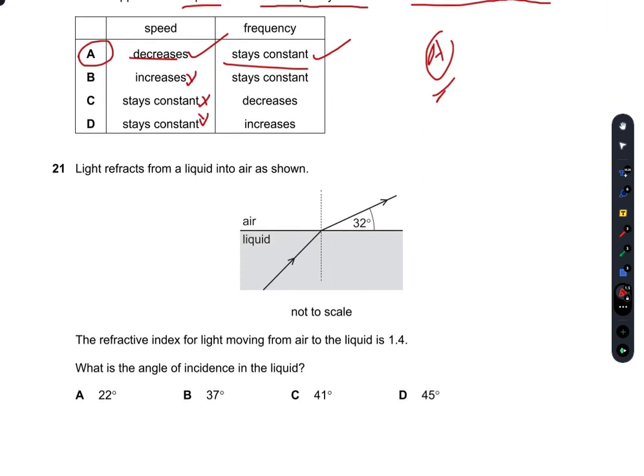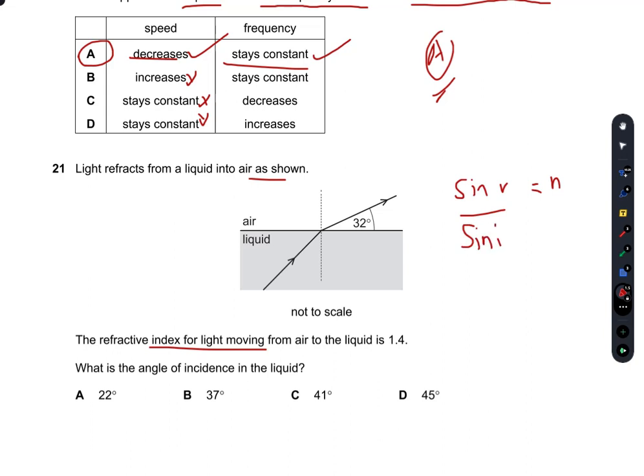So in the 21st MCQ, you can see that light refracts from liquid into the air as shown here. The refractive index for light moving from air to the liquid is 1.4. So what is the angle of incidence in the liquid? We have been given the refractive index, which is 1.4. For refractive index, we have the formula sine angle of refraction over sine angle of incidence. We all know this.